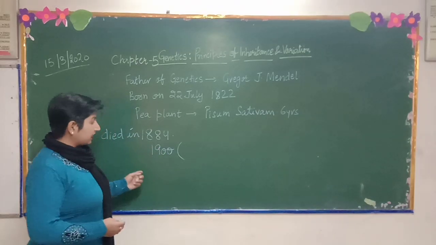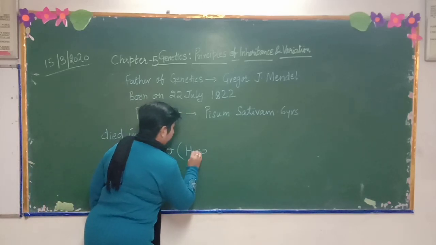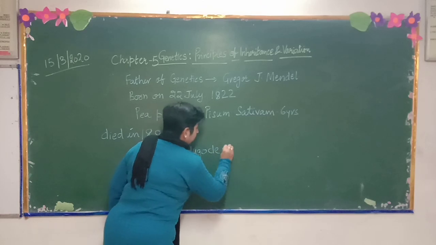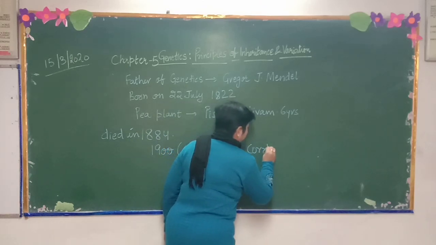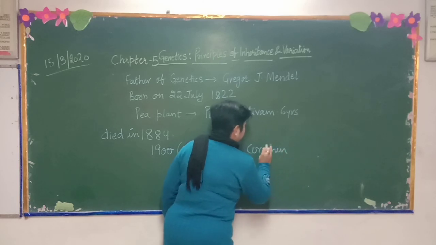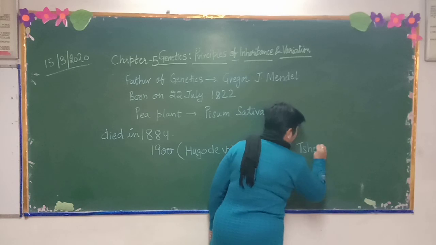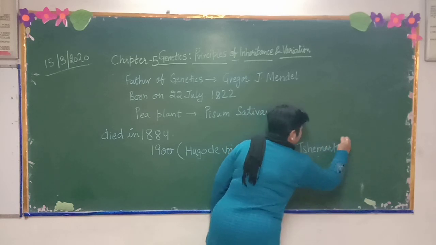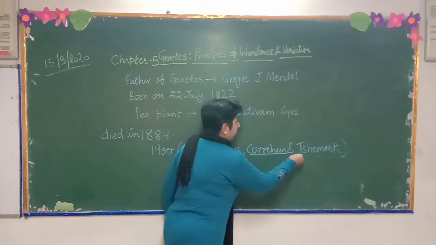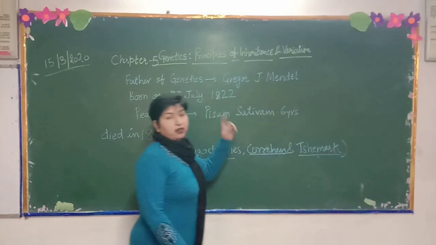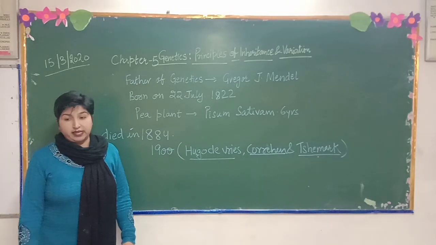Those three scientists were Hugo de Vries, Correns, and Tschermak. These three scientists worked on Mendel's theory, and then after that his work was recognized.